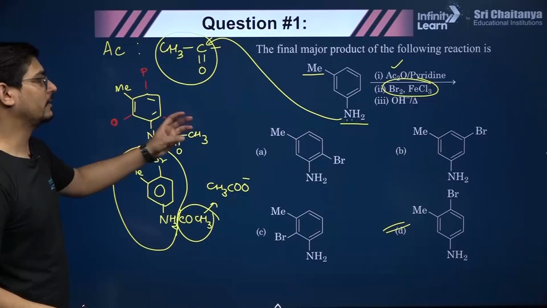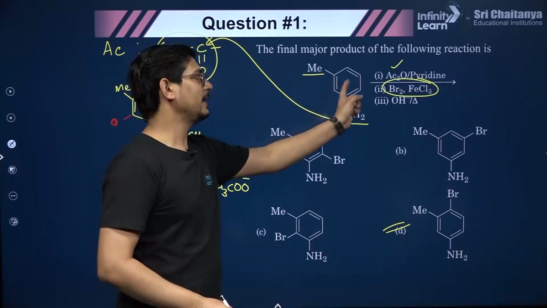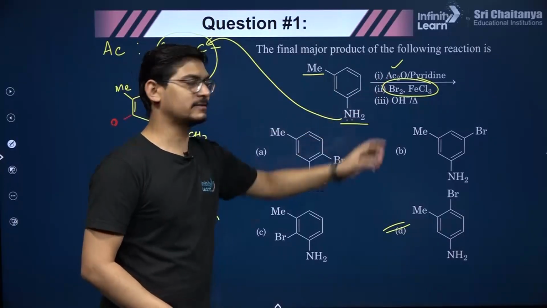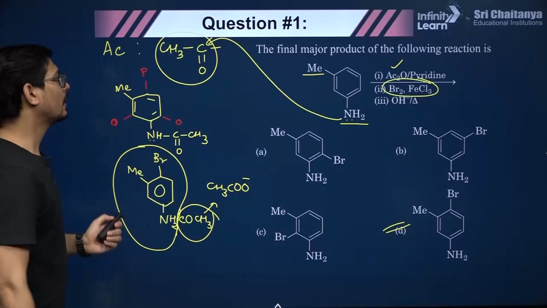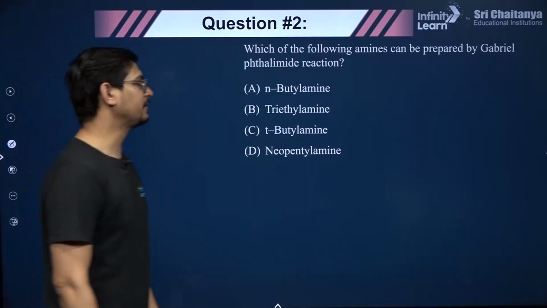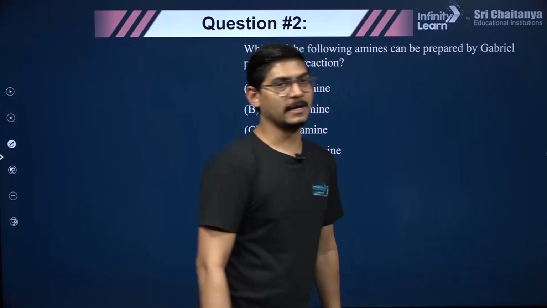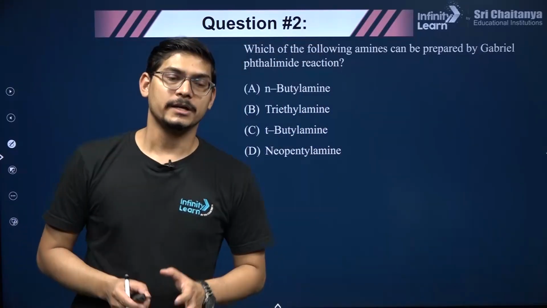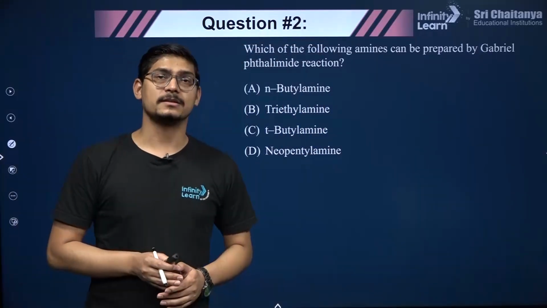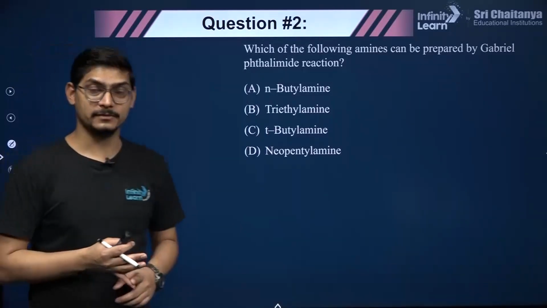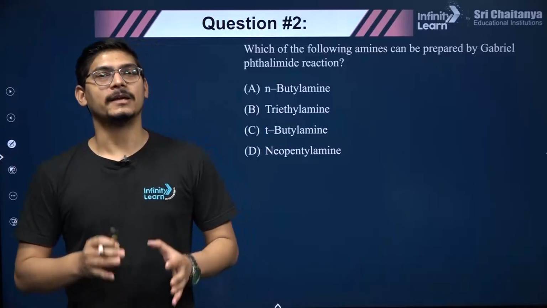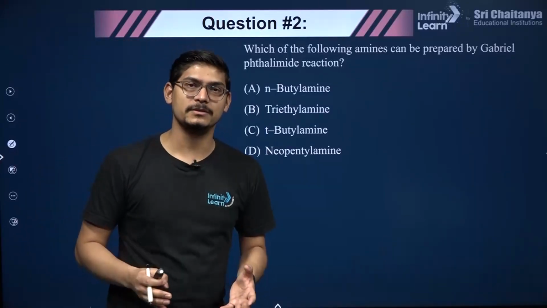ओके, सो वेरी गुड. यहाँ पे हमने इतनी सारी चीजें देखी, एसिटाइलेशन, देन इलेक्ट्रोफिलिक सब्स्टिट्यूशन, बेसिकली ब्रोमिनेशन, एंड देन आफ्टर दैट हाइड्रोलिसिस. ओके, मूविंग टू द नेक्स्ट क्वेश्चन. Which of the following amines can be prepared by Gabriel phthalimide? Please remember that in amines there are few reactions which are asked repetitively, right? Every year. So these are Hoffmann bromamide degradation, Gabriel phthalimide synthesis, carbylamine reaction, like that.